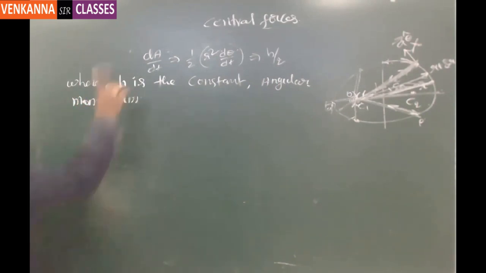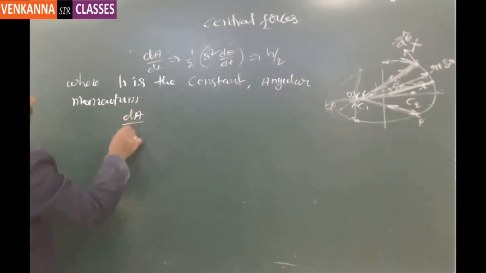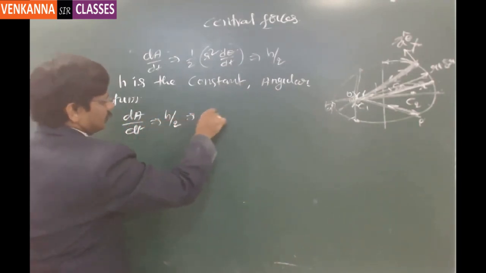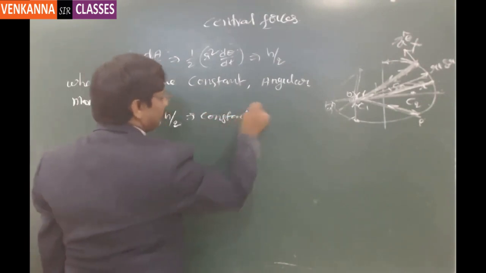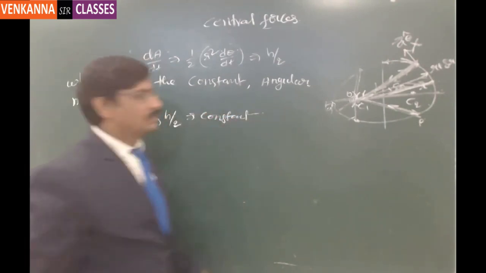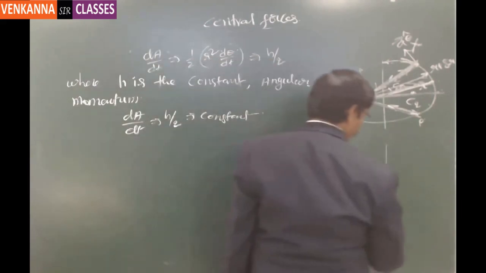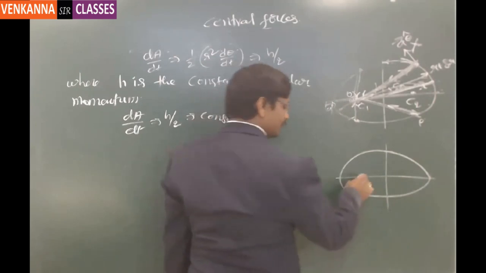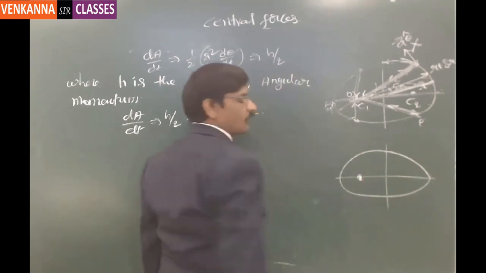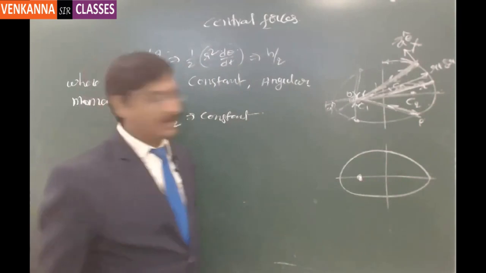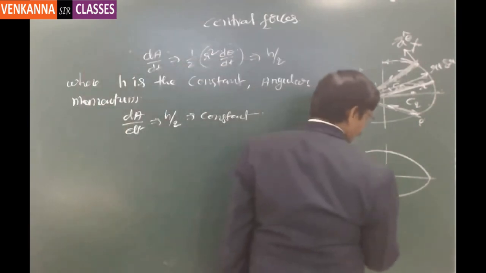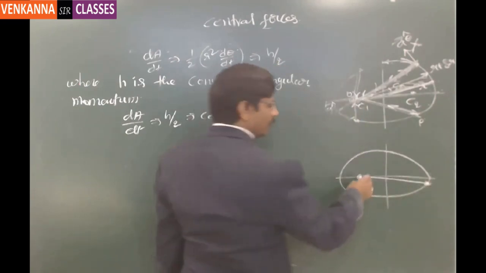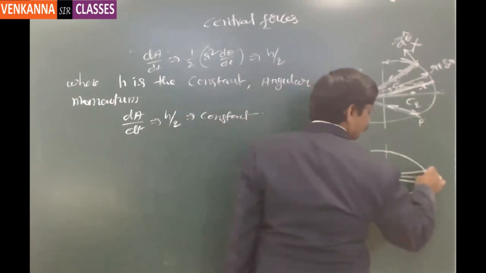So which essentially says that dA by dt equal to h by 2 is a constant. Now here what it means for us is, suppose the planet is trying to rotate in an elliptical orbit like this, and this is the focus where the sun is located. Let us say at one time the planet is located at this location, and after a moment, the planet got shifted to this location.